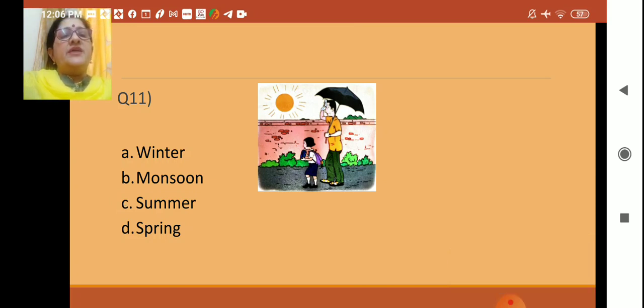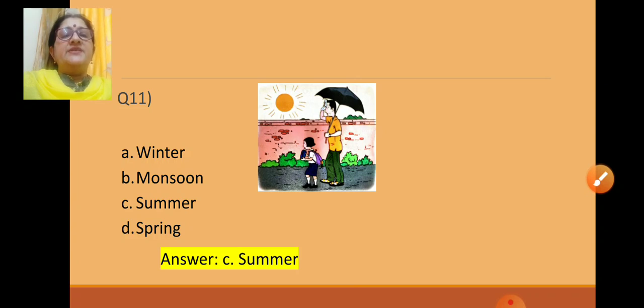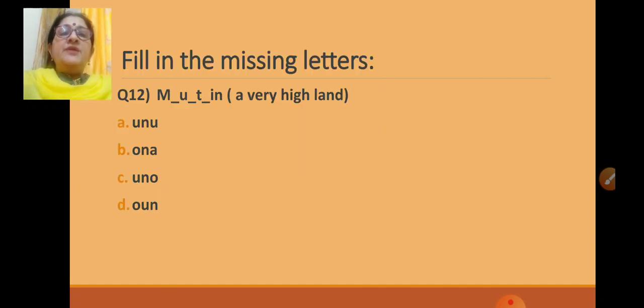Okay. Now let us see the answer. Yes, C summer. The right answer is summer. Now next one. Fill in the missing letters. This is a new question. So be careful. All of you already learned all the words from the textbook. At the end of every lesson, teacher gave you all the hard words and told you to learn those hard words because now it will help you to do this question.